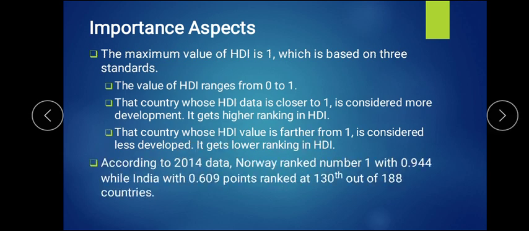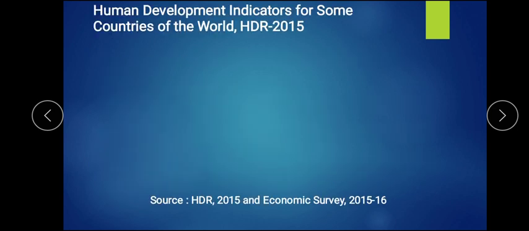Then you find that the data which has been taken is according to 2014 data, and in that you find that Norway has ranked first with 0.944, while India has ranked with 0.609 points, which is 130th rank of 188 countries. So let's see the data.